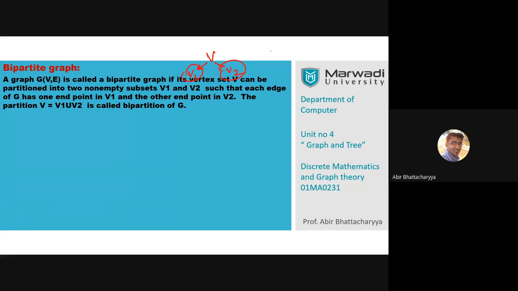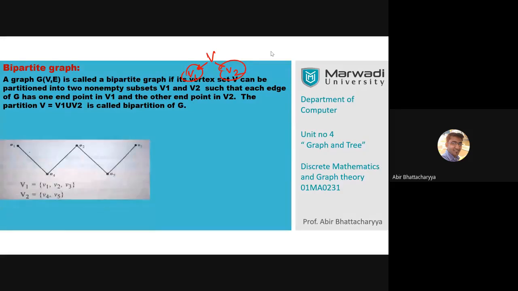Remember, there is a specific instruction: each edge of G has one end in V1 and the other end in V2. V1 and V2 are not interconnected internally. As an example, like this one, this is a bipartite graph.